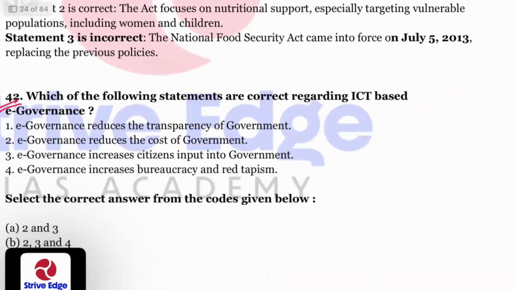Question number 42. Which of the following statements are correct regarding e-governance? E-governance reduces the transparency? No.